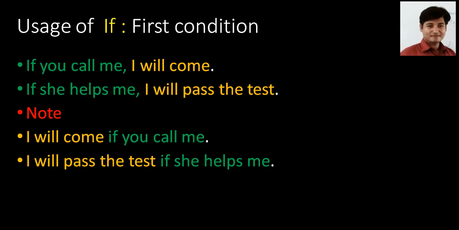It all depends on you. So first condition is that one person has to complete something first to get the result of his activity, to get the result of that struggle. This is called first condition, and the condition is introduced with if plus present indefinite tense, and the result is introduced with subject plus future indefinite tense.